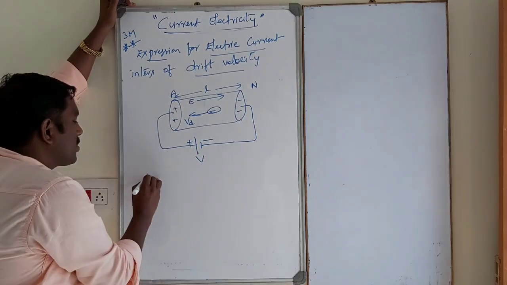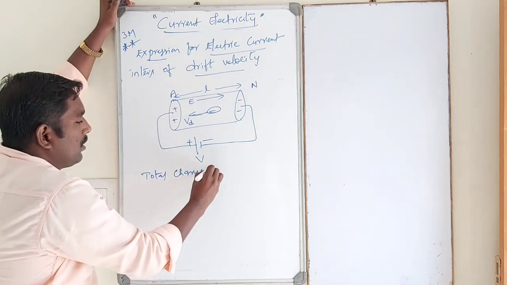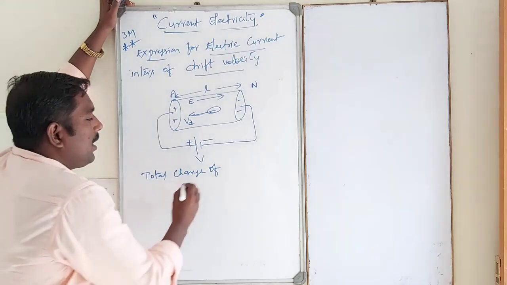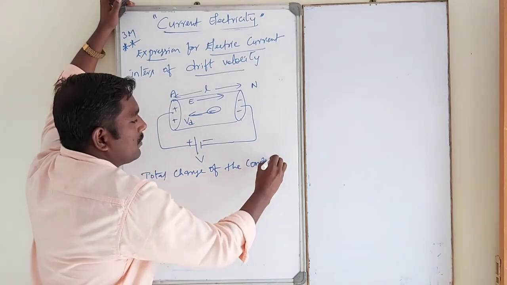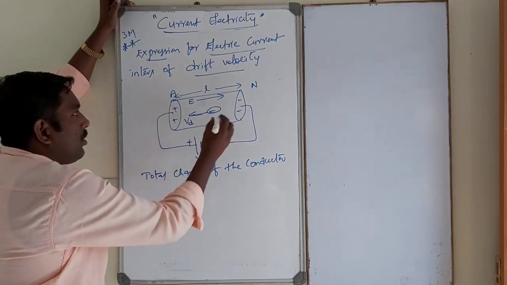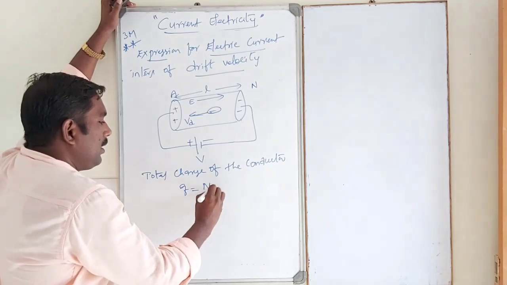So the total charge of the conductor Q is equal to Ne.